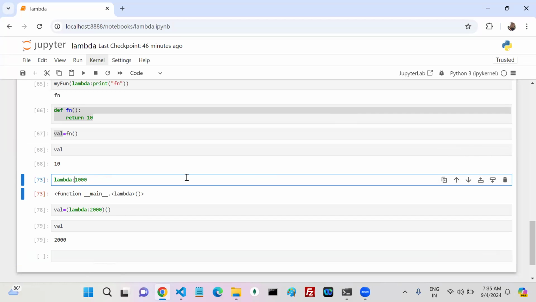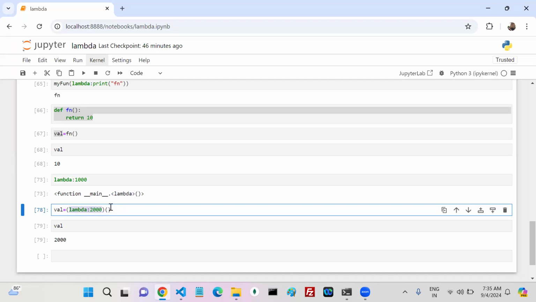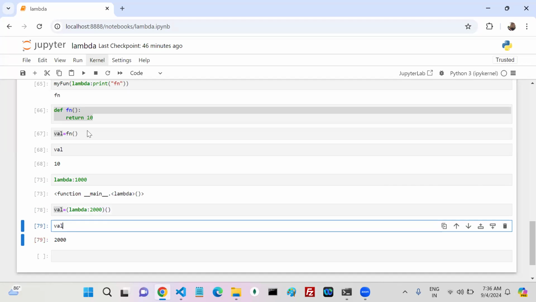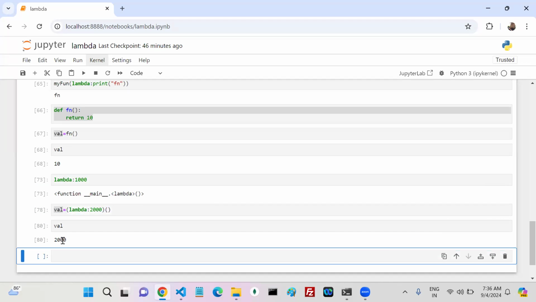By default it is acting like a return value. So what is the return value of this function? 1000. What is the return value of this function? 2000. While calling a function, the caller returns me the return value. That return value is assigned to whom? Val. So finally my val is 2000 or not? Yes or no? Agreed, everyone?